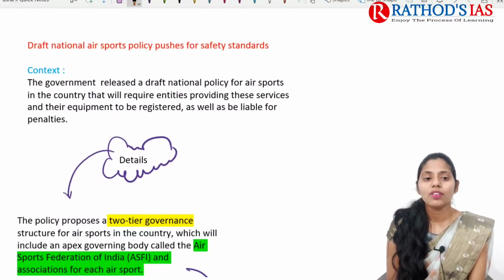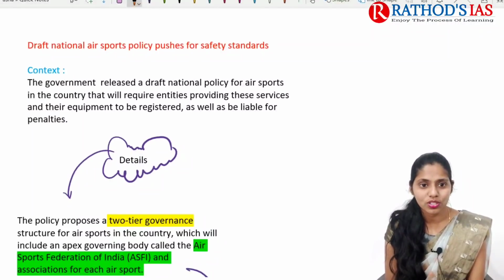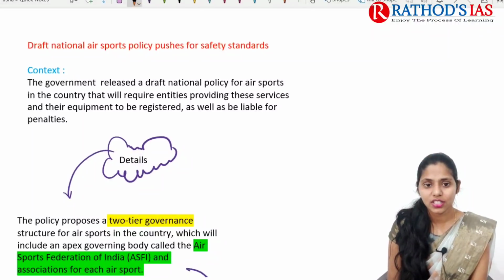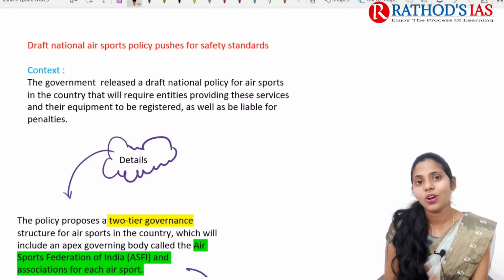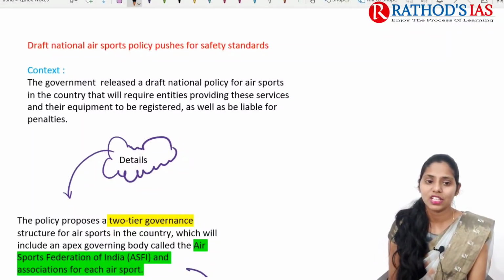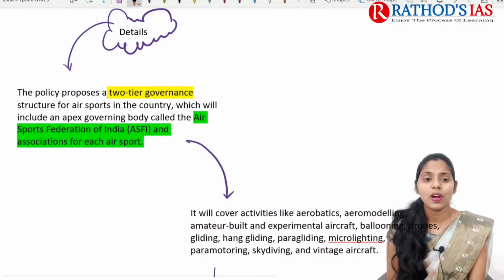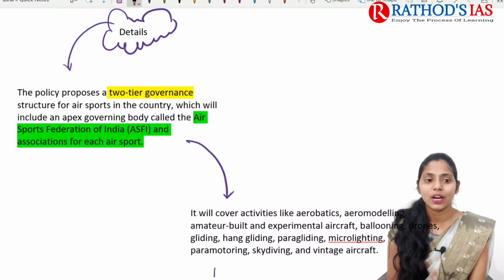That means whoever is providing this type of air sports under this draft policy needs to go for registration, and also for registration of the equipment they are using, and if there is any violation, they are also liable for penalties and punishment. If you are talking about details, this policy mainly proposes a two-tier governance structure for air sports in the country.